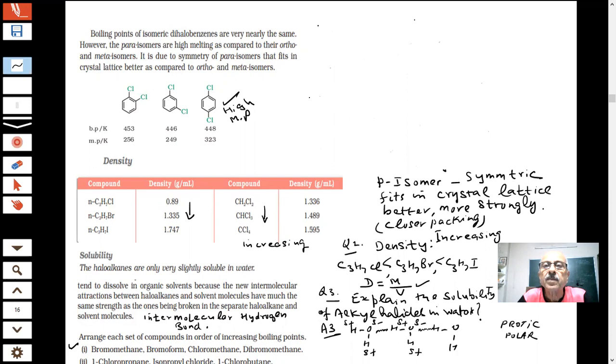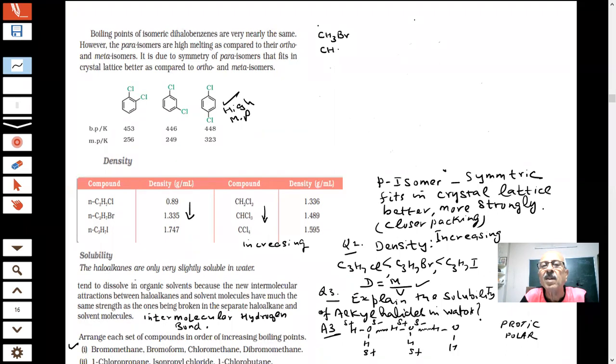First, you should be able to write the formulas of these compounds. Otherwise, you won't be able to get anything out of this. What is the formula of bromomethane? It is CH3Br. CH3Br is bromomethane.